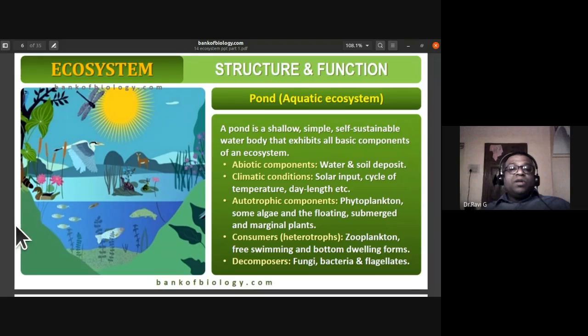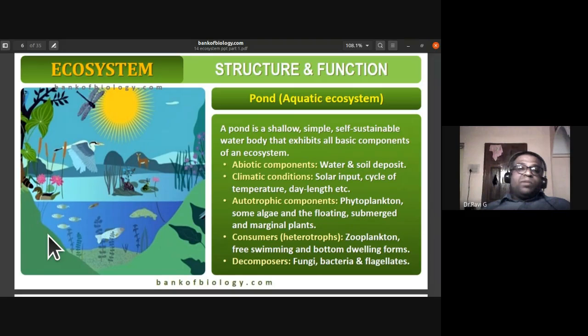The autotrophic components, which can synthesize their own food utilizing solar energy by photosynthesis, are phytoplanktons, some algae, and the floating, submerged, and marginal plants. All these are the autotrophic components. The consumers are heterotrophs. It can be the zooplankton, free swimming and bottom dwelling zooplanktons. The decomposers are fungi, bacteria, and flagellates.